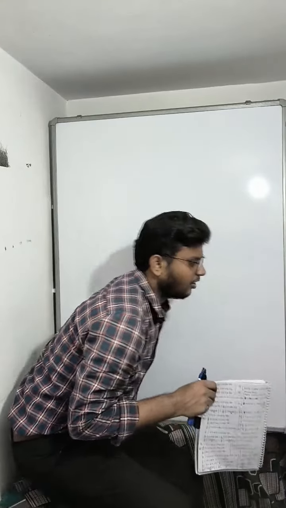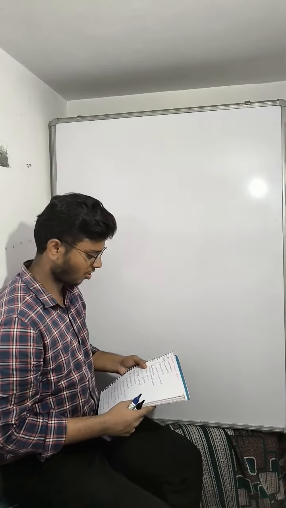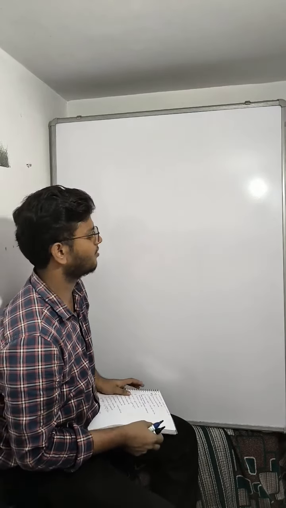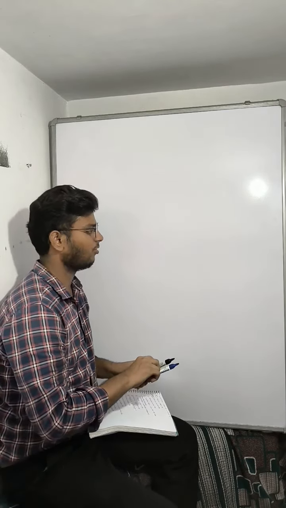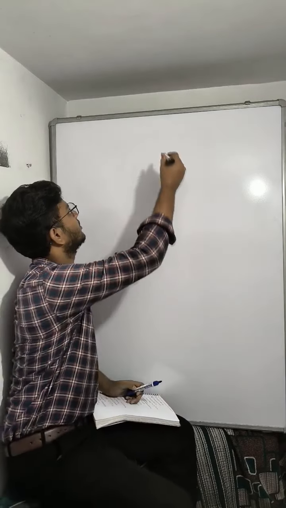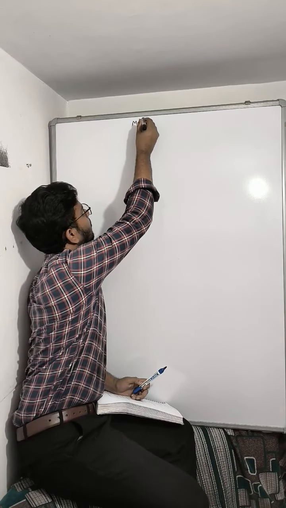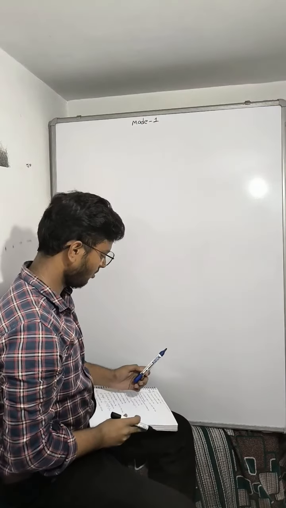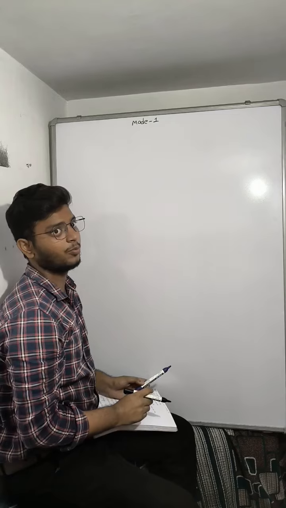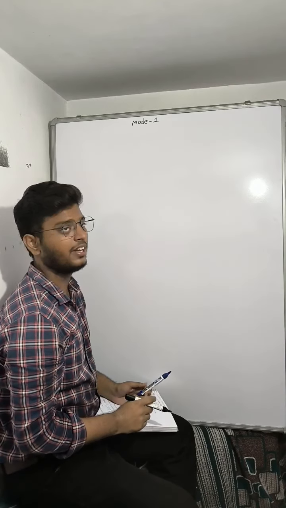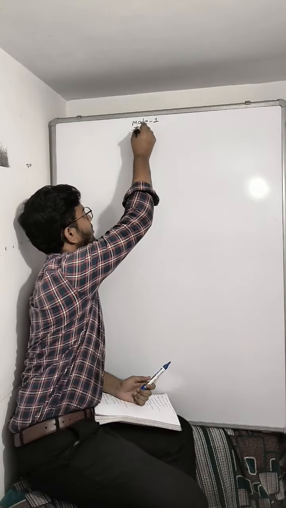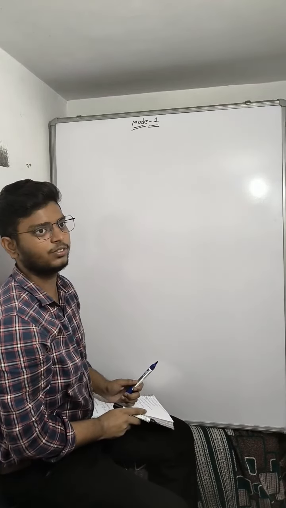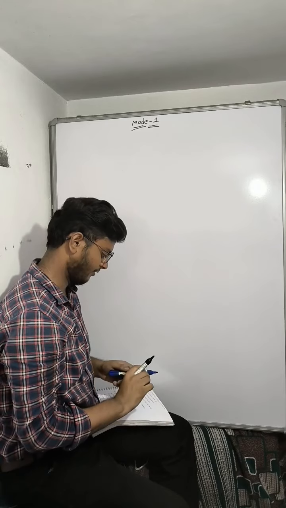We are in model number 1 revision classes of unit 1. We discussed two formulas in the previous video. What are they? We will see now. Model number 1: transformation of product and sums by the integration. The name of model number 1 is transformation of product and sum by the integration.